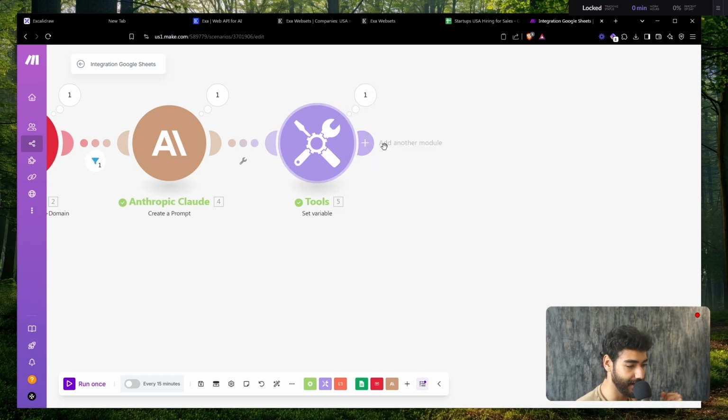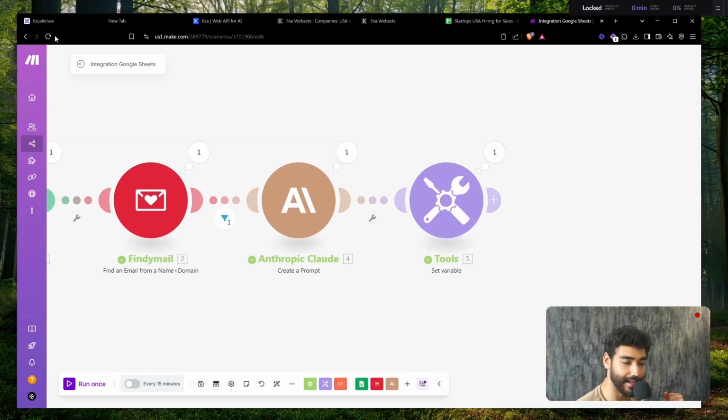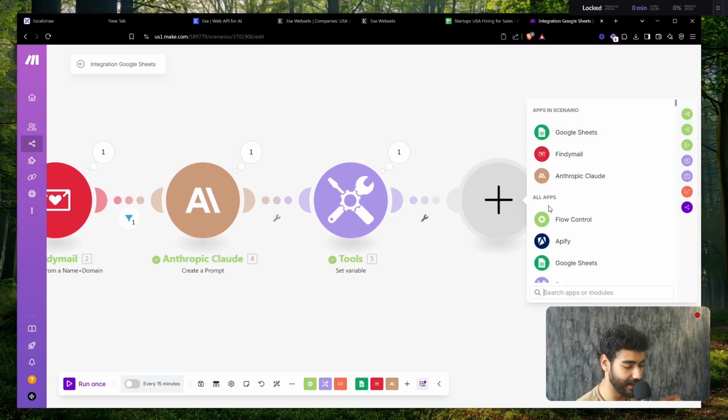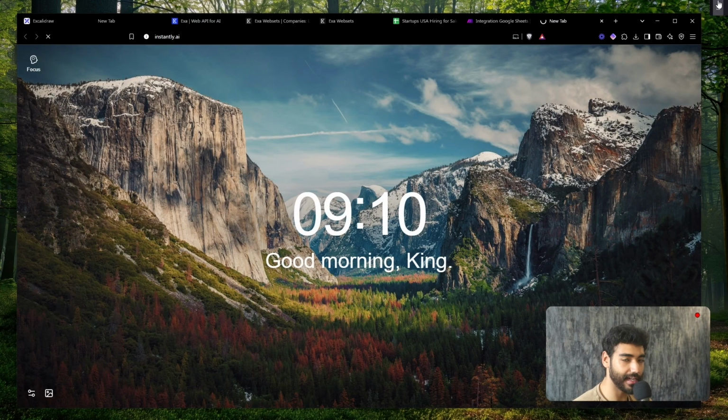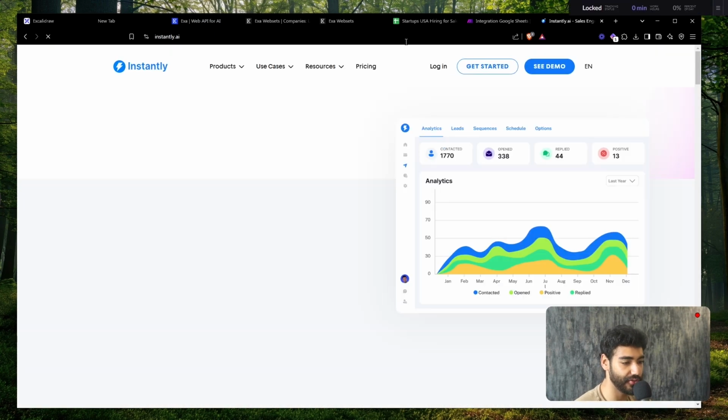Click save. And now all I have to do is add everything to my Instantly account, right? So I'm just going to click on this plus button right here and look for Instantly. And it's going to be add leads to a campaign. And once you sign up to Instantly, you go to settings, and I'm going to show you guys how to set up your connection.